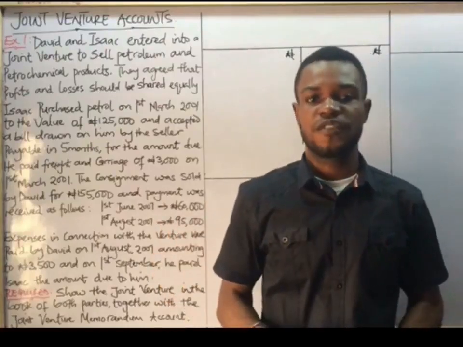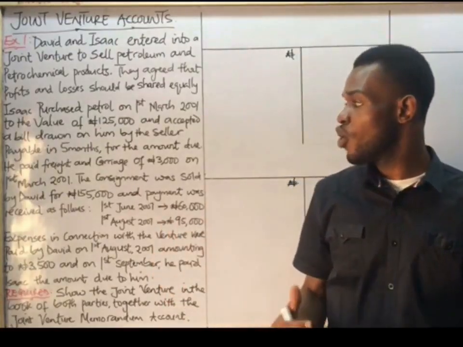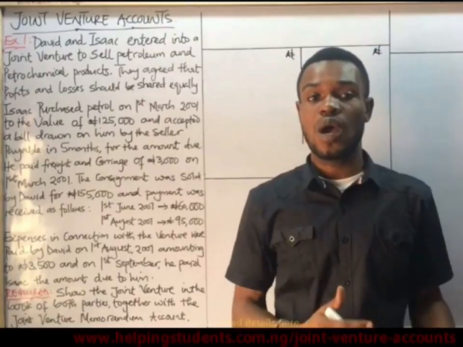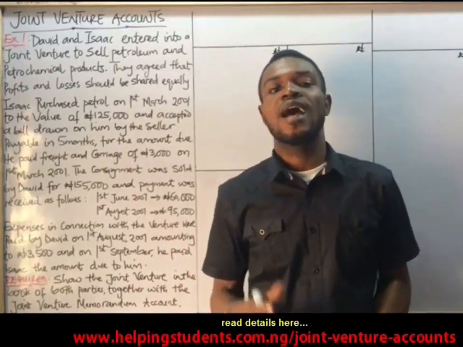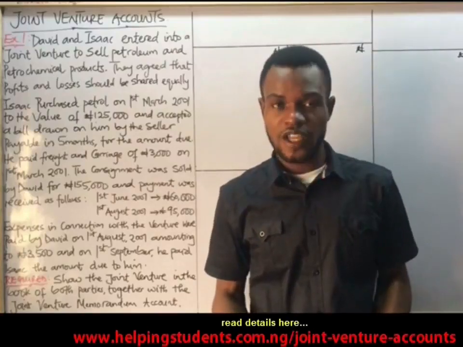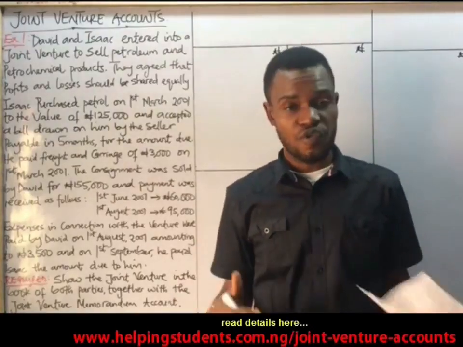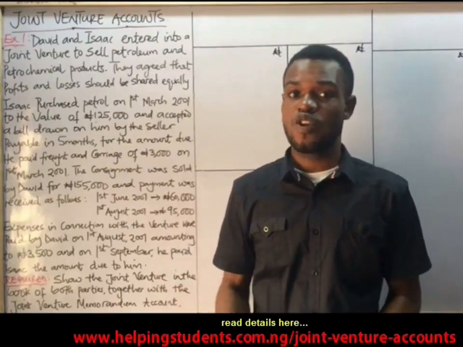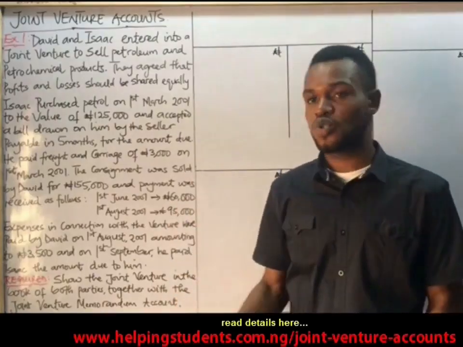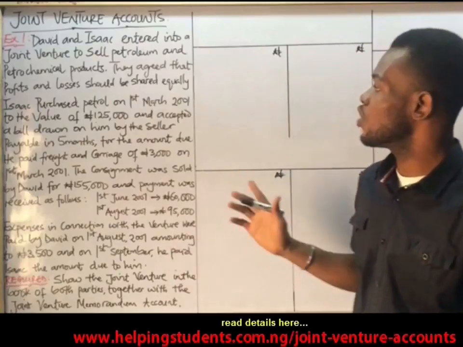Question under the joint venture account, and I won't really go into details telling you what to do and what not to do. I will solve this question in a way you're going to understand it, and I'll also advise you to follow the link below to read on the theoretical aspect of it, so that you also have a better understanding of what I'm about to do. Okay? So take note of this.